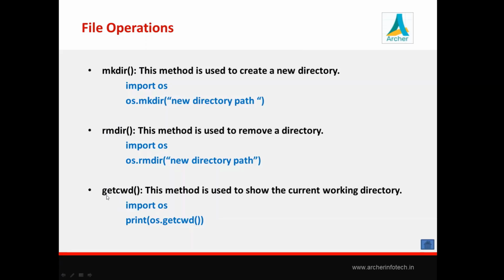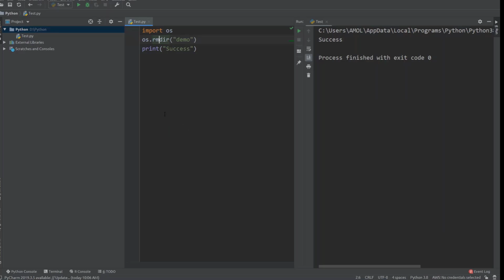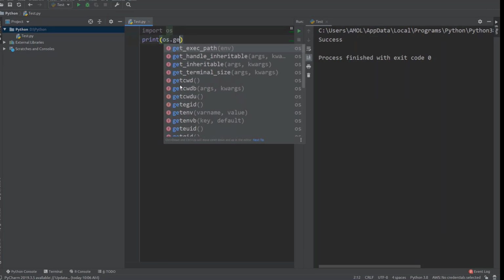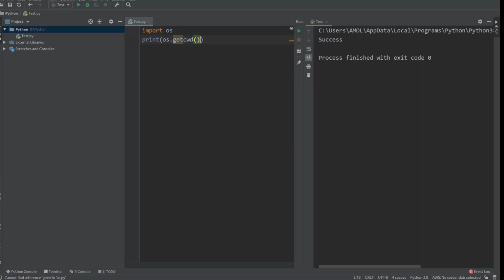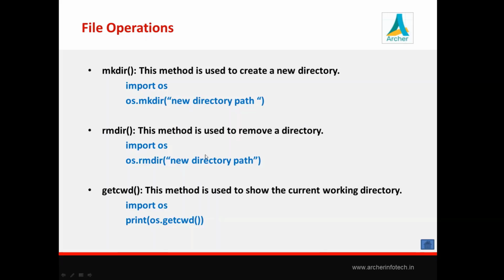Removed. You can get the current working directory by calling this getcwd method. These are some functions we can use to create or delete files and directories. So that's all about file handling.